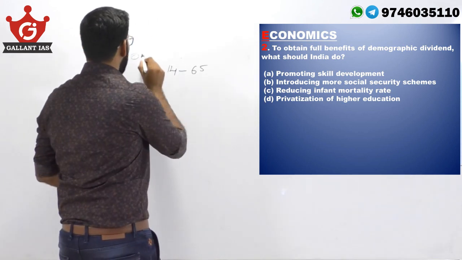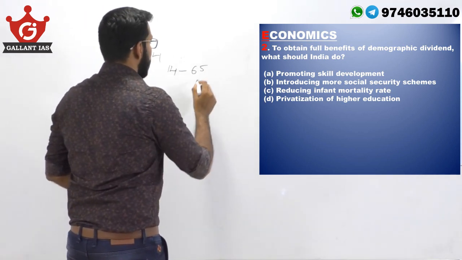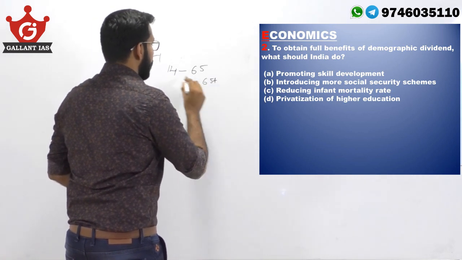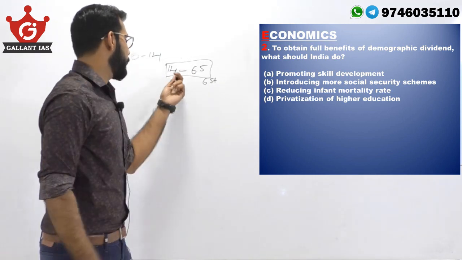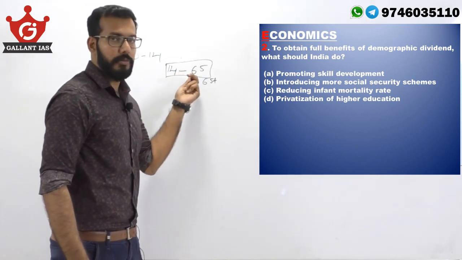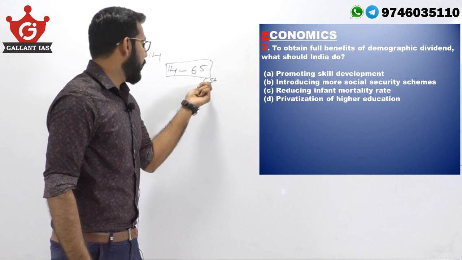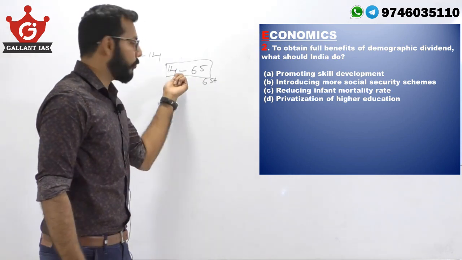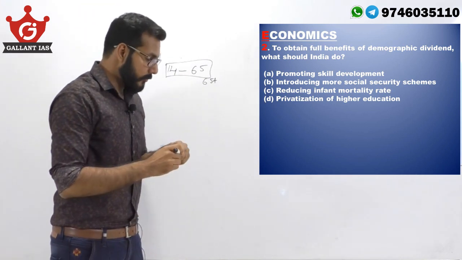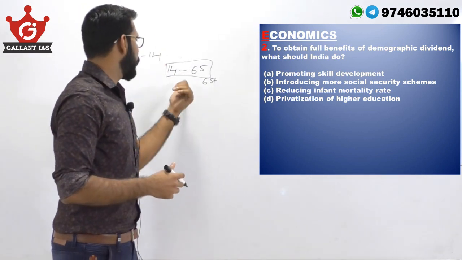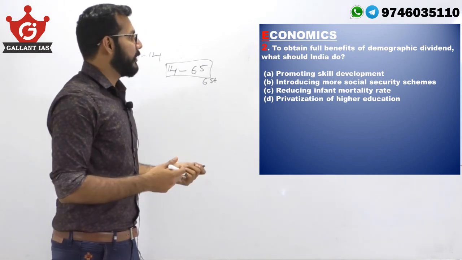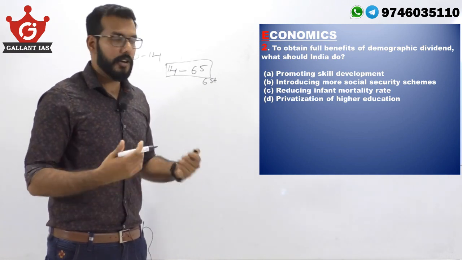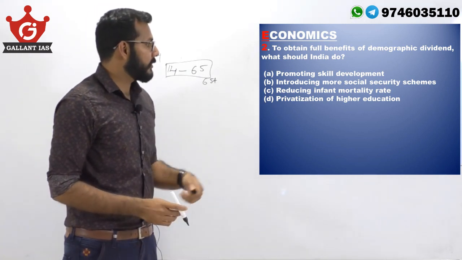which leaves 0 to 14 and 65 above category outside. This category of people, that is 14 to 65, are productive and working age group people, and the other two categories are dependent population, who are dependent on the working people. So if we have more number of working age group, how can this demographic advantage be used by India to increase its economic growth? Let's consider the options from that angle.